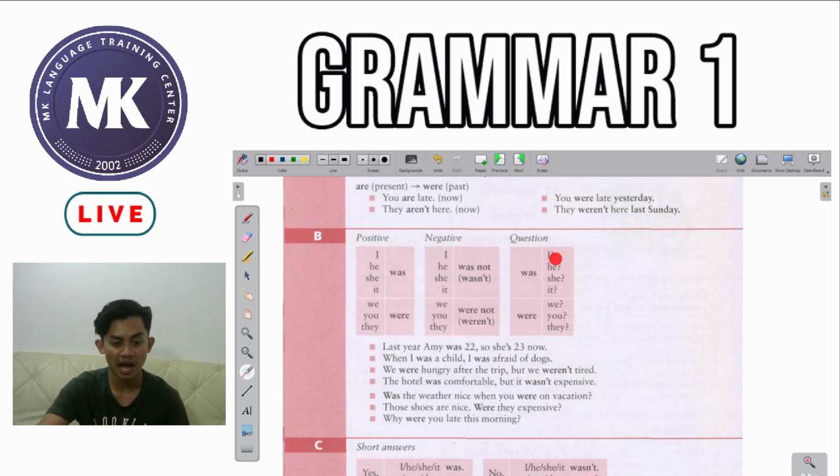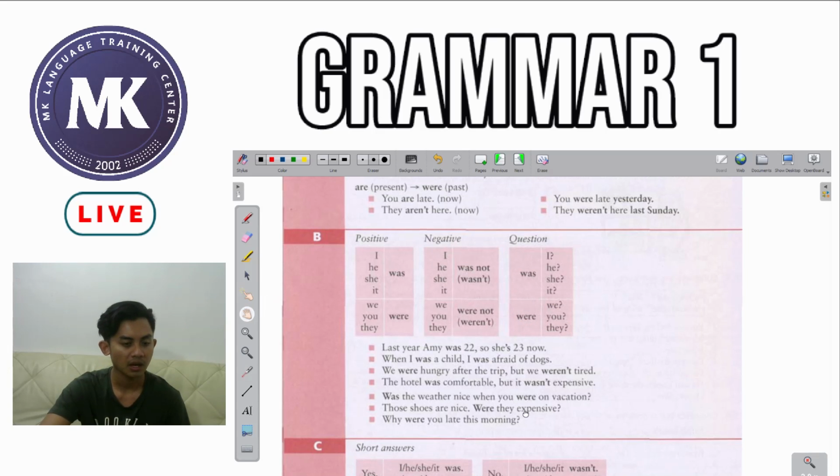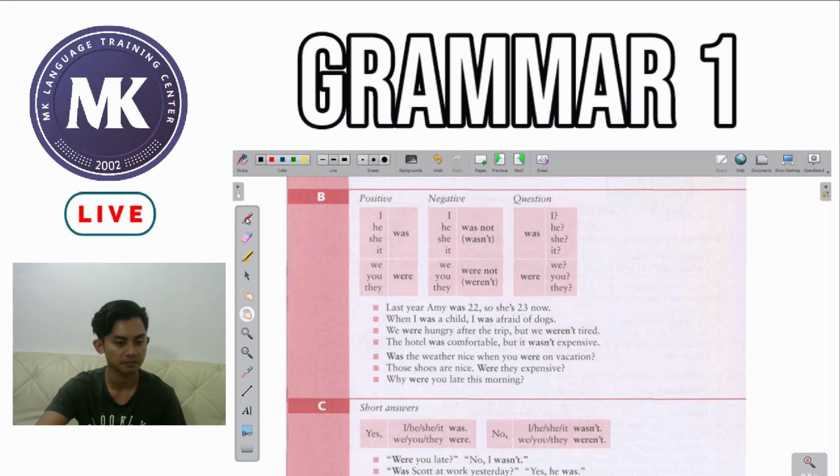If you're using I, he, she, or it, you use the helping verb was. And for your questions, if you want to use the pronoun we, you, and they, you have to use the helping verb were. Okay, now let's see the examples given here.